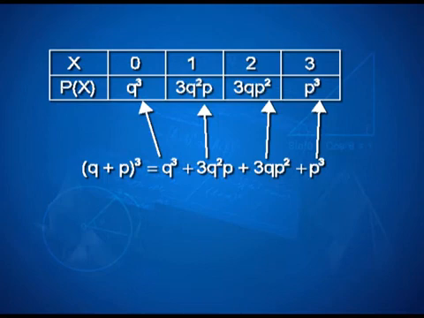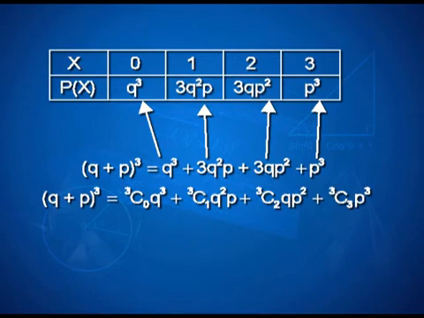In general, if I take q plus p to the power 3, by the binomial theorem that you learned last year, it is the same as writing 3C0 q to the power 3 plus 3C1 q squared p plus 3C2 q p squared plus 3C3 p to the power 3.